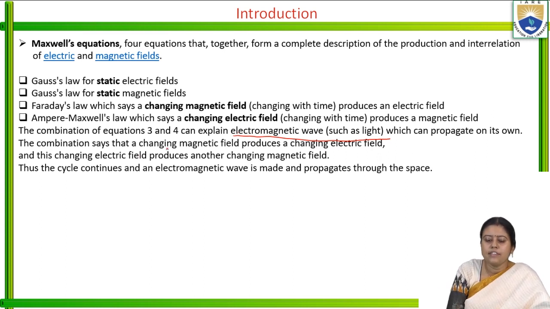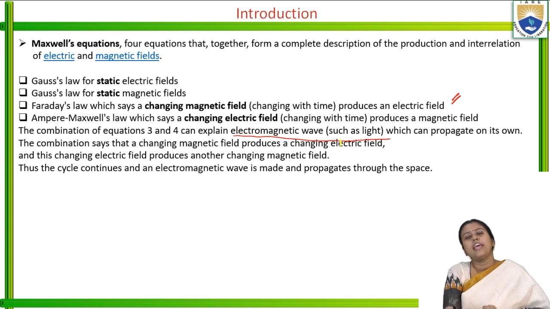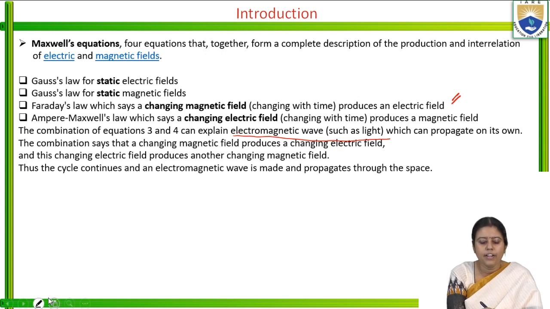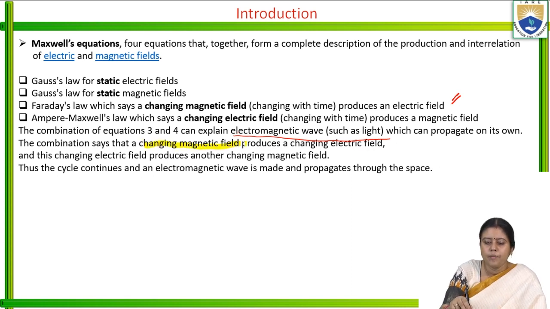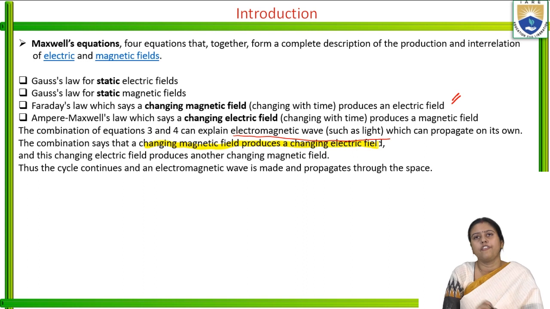From the third equation we can tell that a changing magnetic field produces a changing electric field. This is one important point: a changing magnetic field produces a changing electric field.